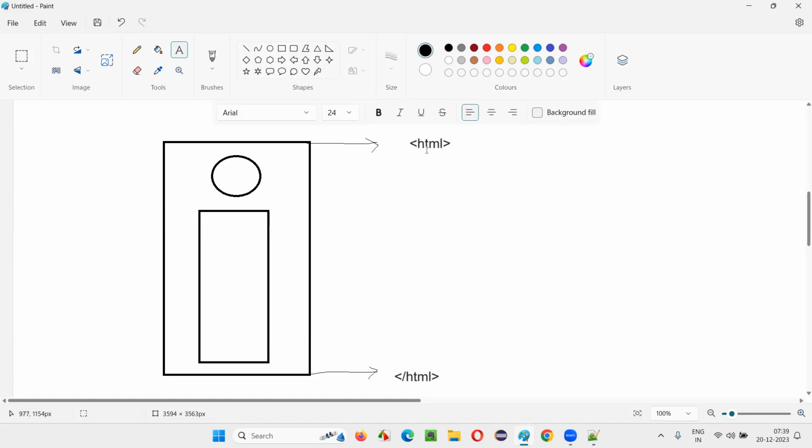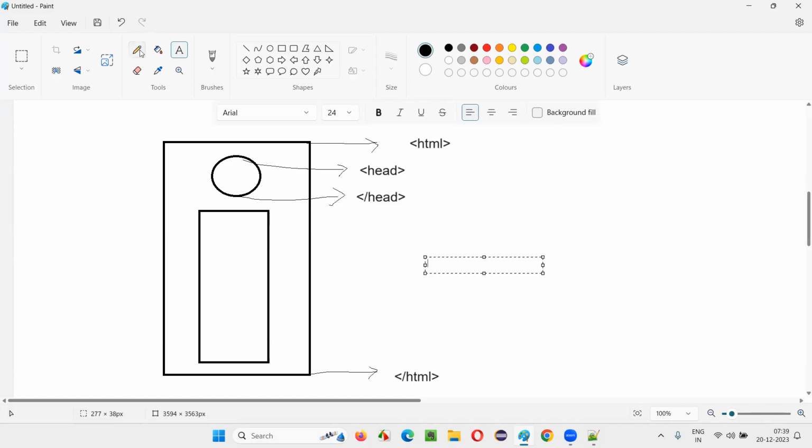Starting of the box, we have the starting tag of HTML. Ending of the box, we have the ending tag of HTML. Now, inside the HTML, the head is starting here and the head is ending here. The starting place of the head is less than symbol, head. This is the starting of the head tag. Under the HTML tag, we have the head tag, which is starting here, and the head tag ending here. We'll have a forward slash here to represent that.